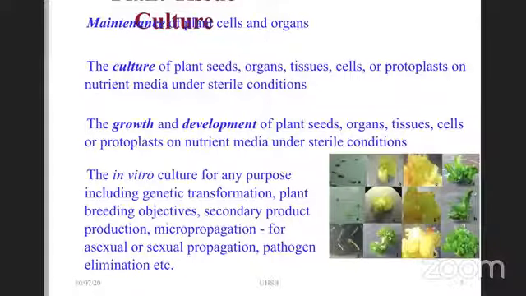From an industrial perspective, secondary metabolite production, also micropropagation of sexually and asexually propagated plants, even to eliminate pathogens from the stock that we have. For all these purposes, and many more, we do this tissue culture, right?